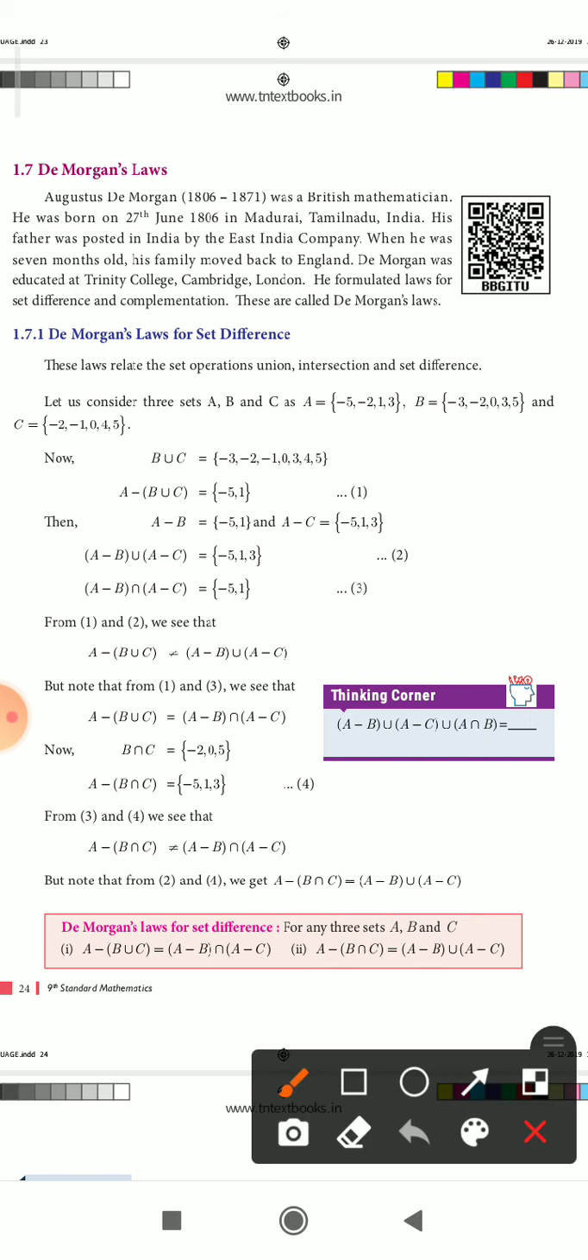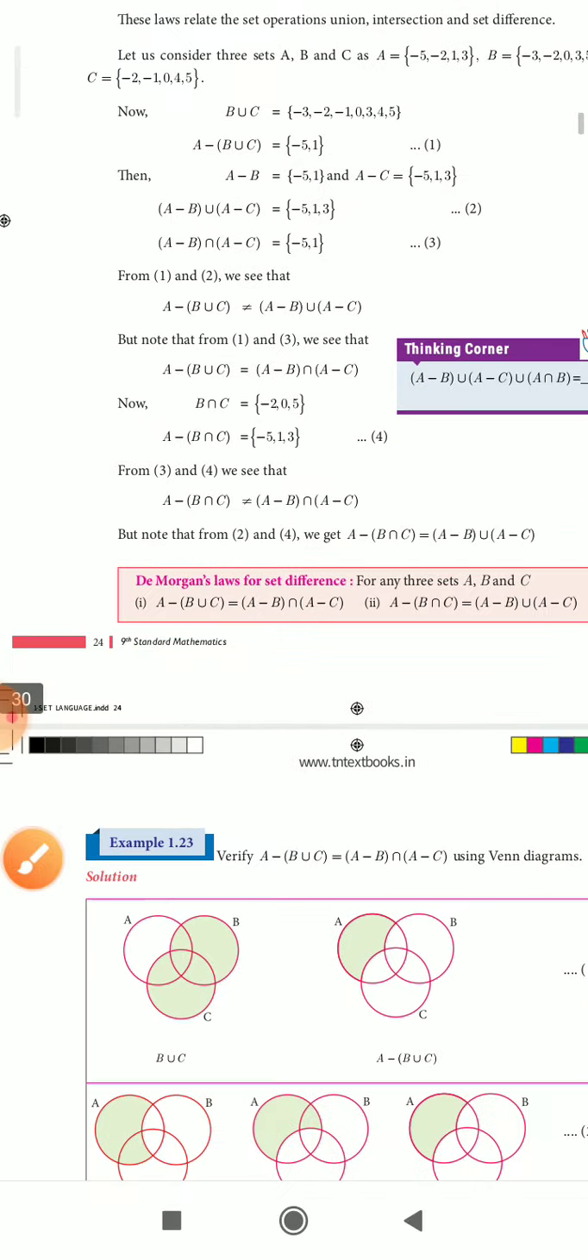Then the thinking corner. See, A minus B union A minus C union A intersection B. In a Venn diagram you have to verify these sets, and see what will become in the RHS. That's all. Thank you.